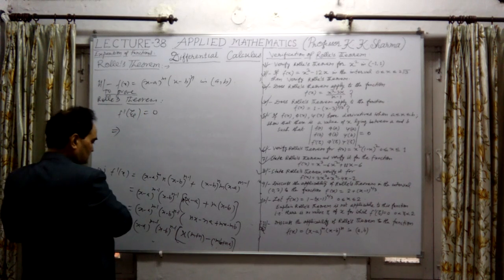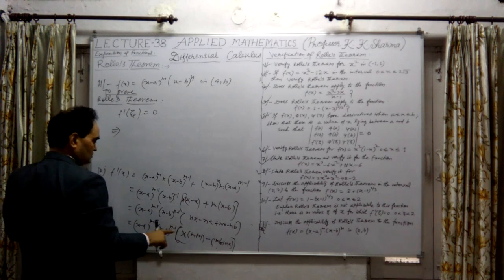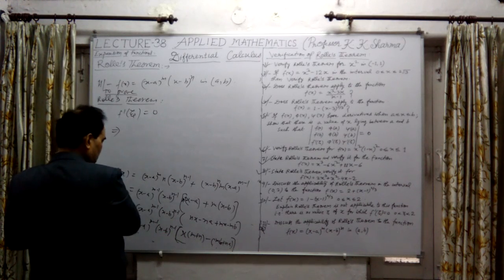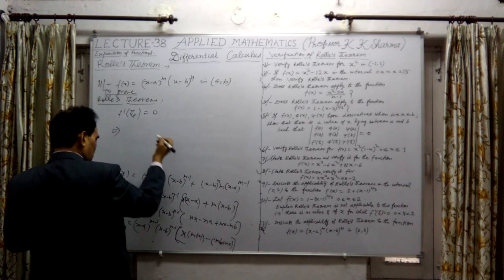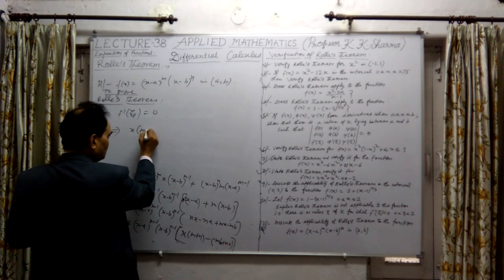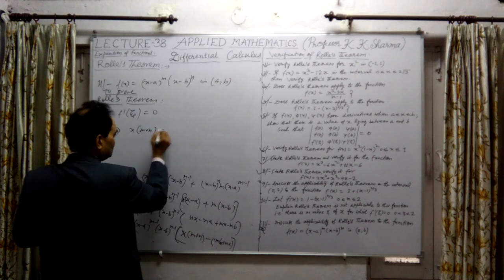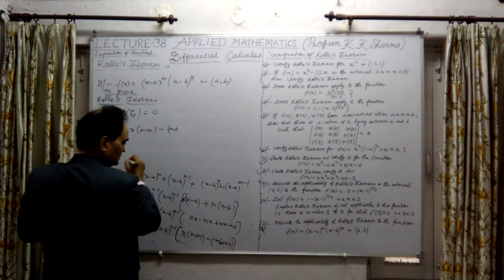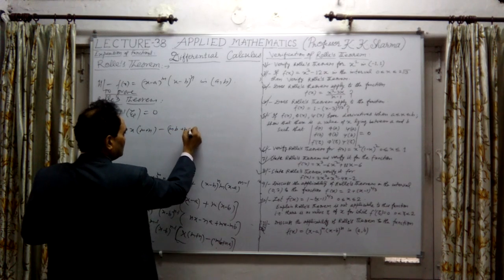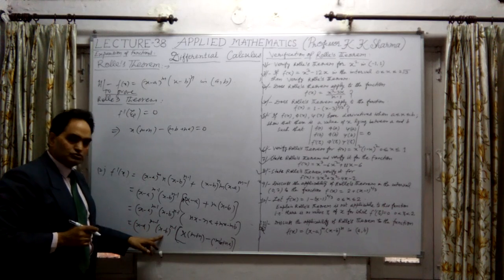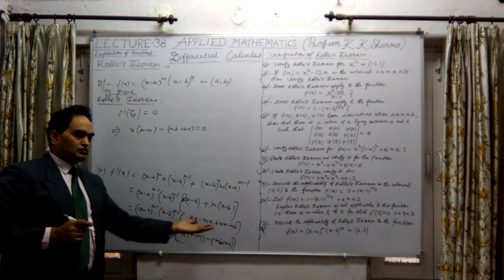This implies that x minus a equal to 0, or x minus b equal to 0, or x into (m plus n) minus (mb plus na) equal to 0. If I make all three equal to 0.